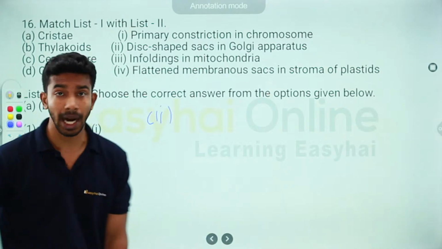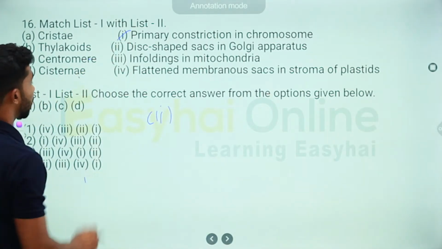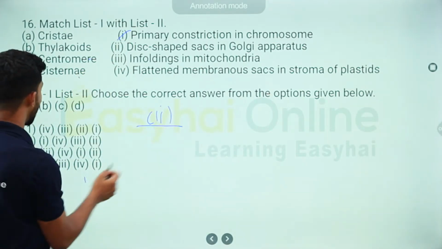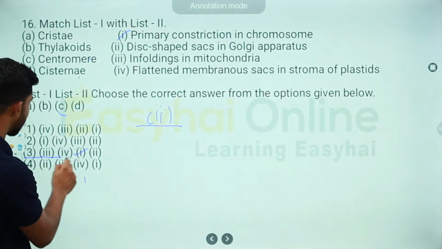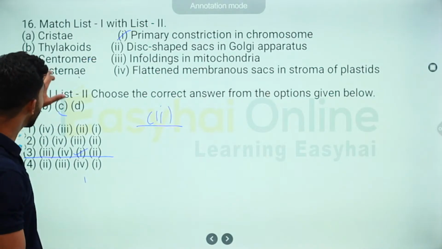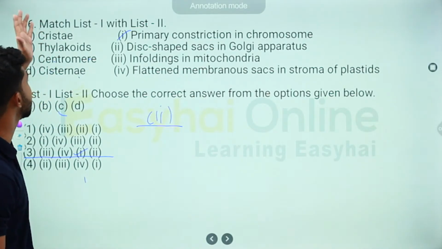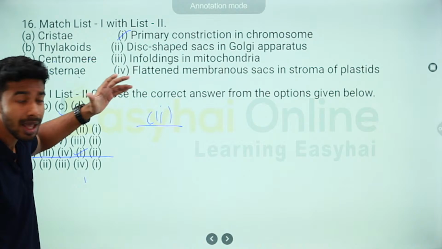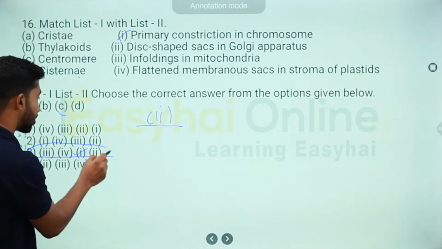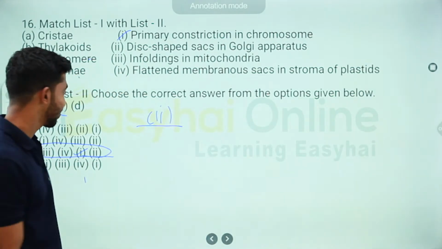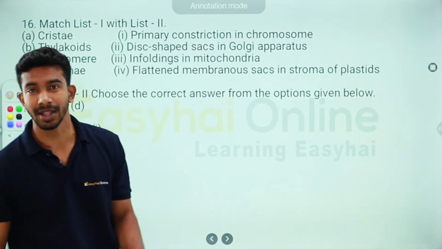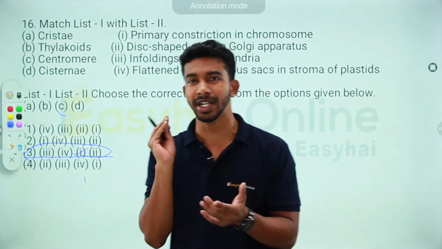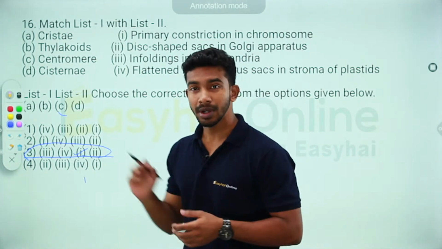Let's see if we've cracked it just by knowing centromere is a primary constriction. So we have to see which one has C1. Okay, there you go, we've actually cracked it. It's this. So even without actually knowing what is cristae, what is thylakoid, what is cistern, we've already answered the question. But again, we're not going to leave here with half knowledge. We need the full concept, so I'll be teaching you the entire thing.